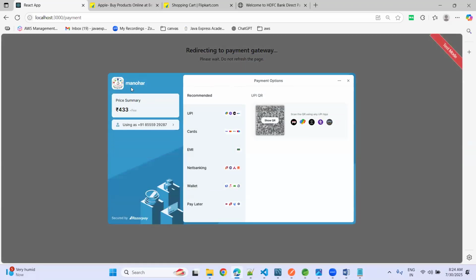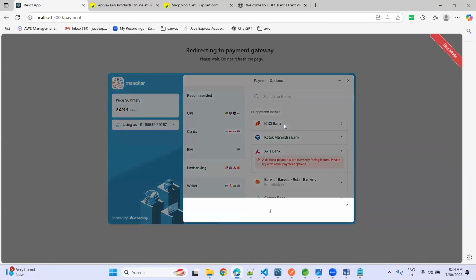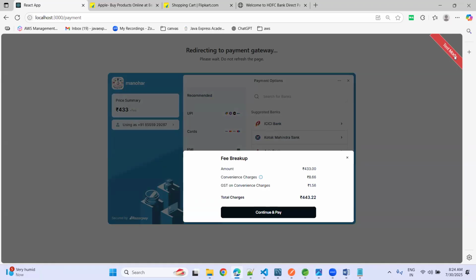Now see, Manohar is the username. Now the profile summary, and this is the fee. This is the number we gave at the time of registration inside our application. Now you can choose any net banking. It's a test mode, right-hand side, just observe, guys. This is a test mode. It will not ask you your username and password. It is kind of a replica they will show you.